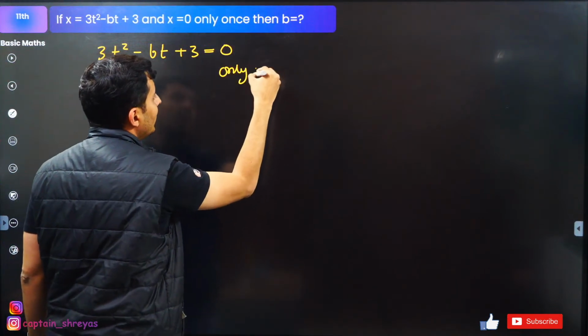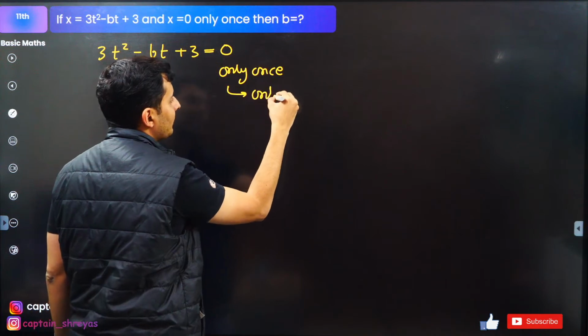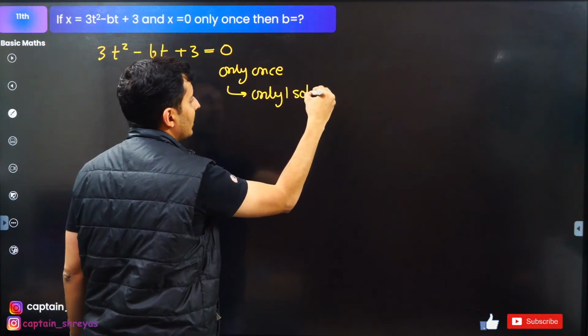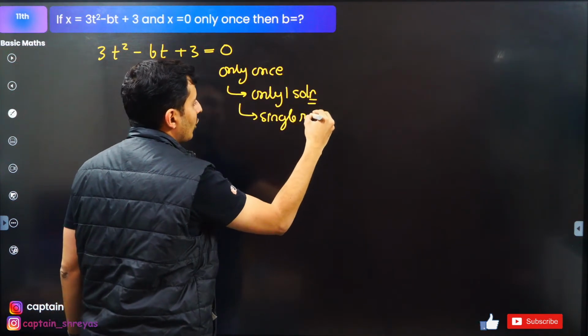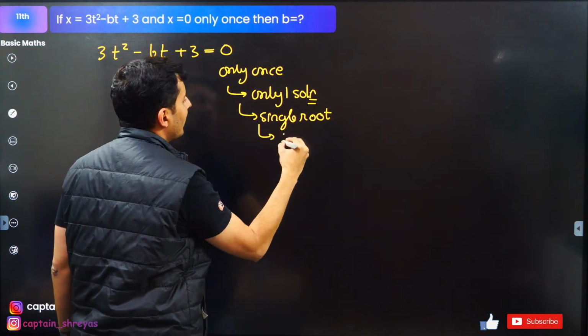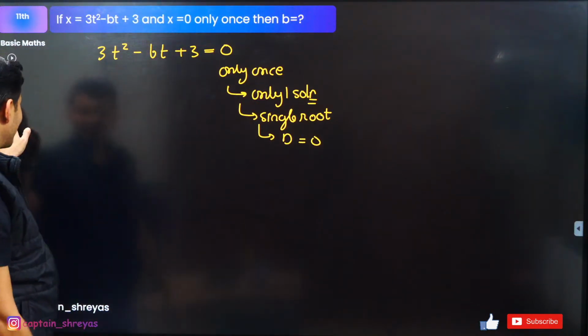Only once means there is only one solution. That means single root. And when I think of single root, discriminant is 0. Right? Discriminant is 0. So let's use that.